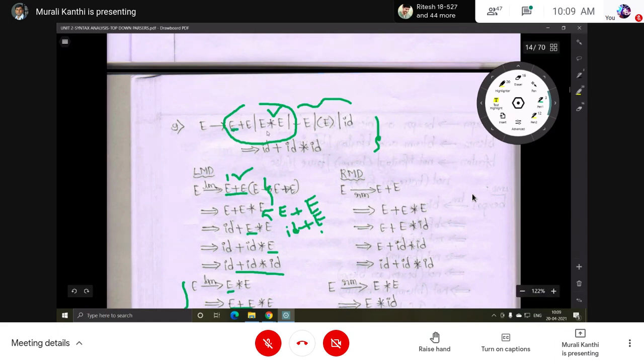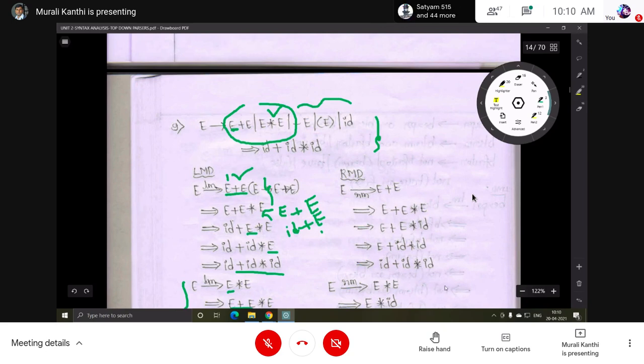If more than one production has the same starting symbol, then that grammar definitely leads to ambiguity. In more than one production, if the first symbol is the same, then the grammar is definitely ambiguous. No need to do all these steps.